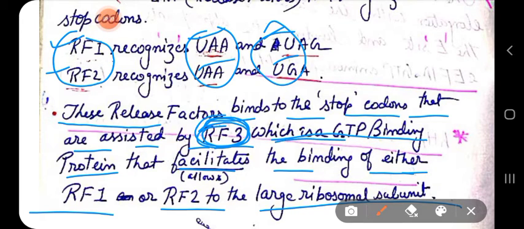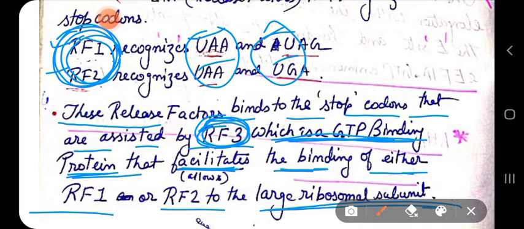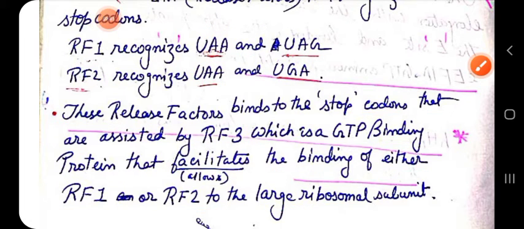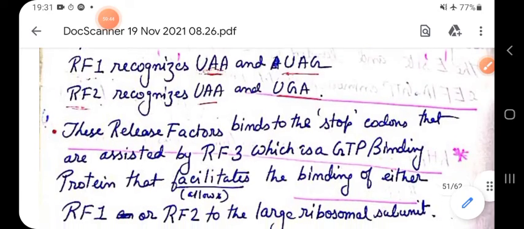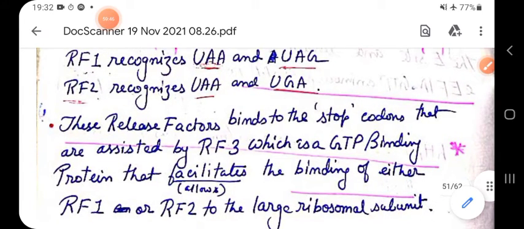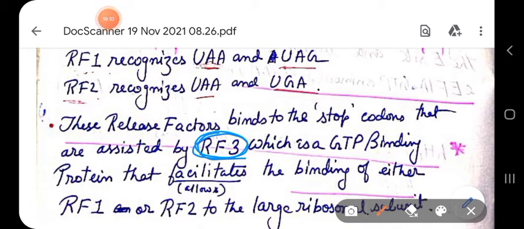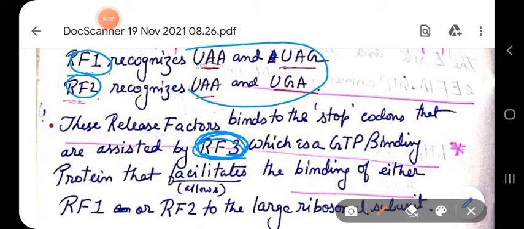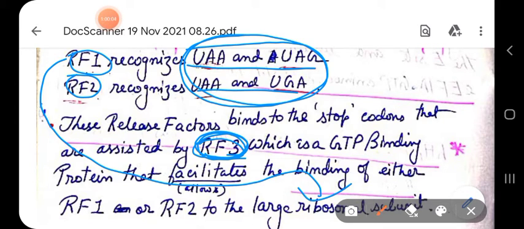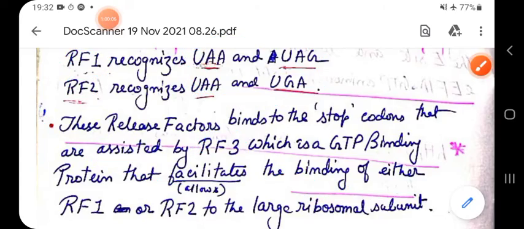So RF3 is playing an important role. It is allowing RF1 and RF2 to identify the stop codons, and also it allows the binding of RF1 and RF2 to the large ribosomal subunit.